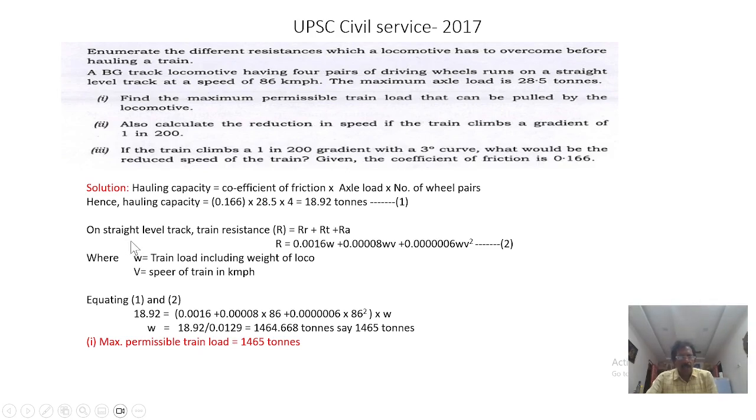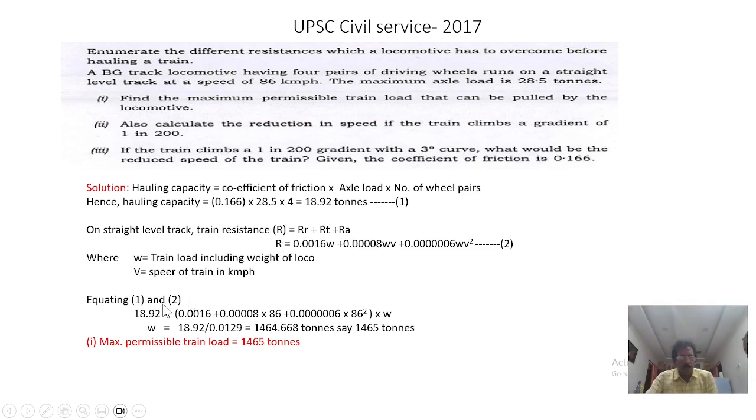Suppose on a straight level track, what is the train load? Level track only. So the total resistance we have seen: rolling stock resistance, track resistance, then atmospheric resistance. So the total resistance we can calculate through this equation. Now we are equating the hauling capacity, which is this much, 18.92, to the train resistance on the level track, which is this much.